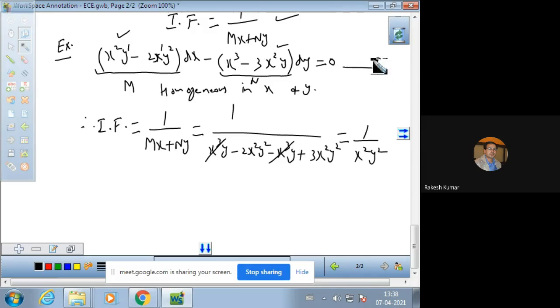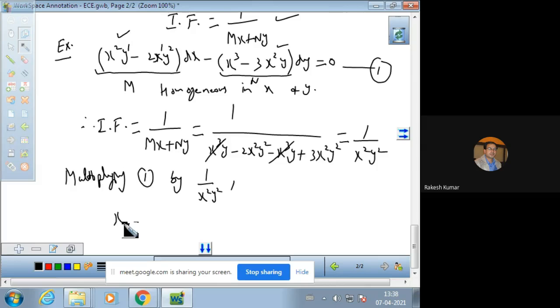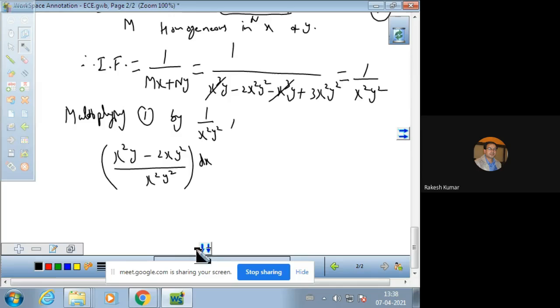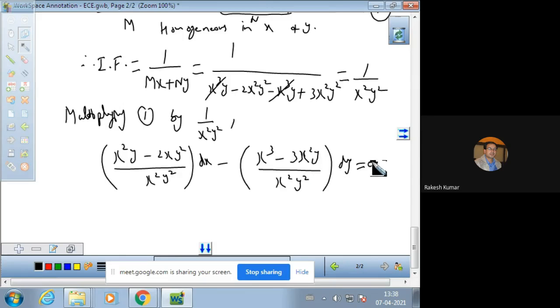So multiplying equation number 1 by 1 over x square y square, the equation becomes (x square y minus 2x y square) over x square y square into dx, and the next term is negative, (x cube minus 3x square y) divided by x square y square dy is equal to 0.